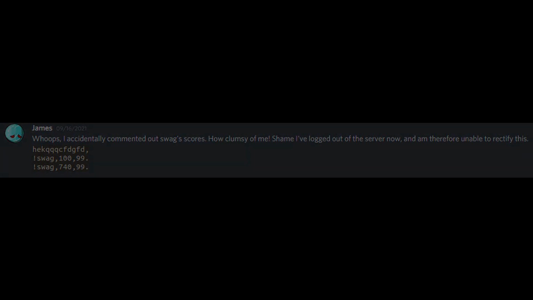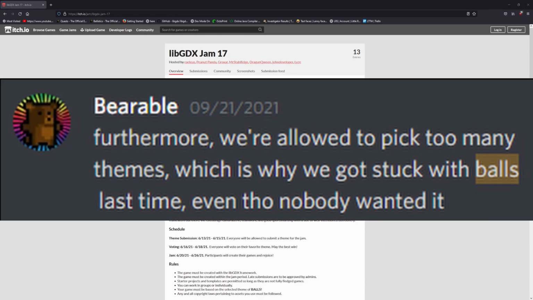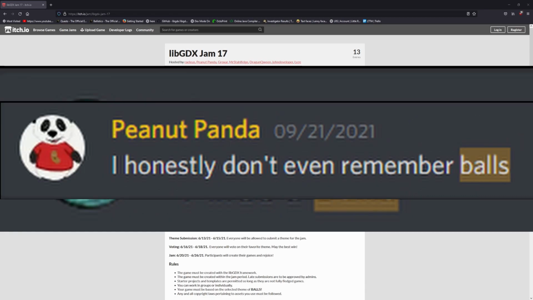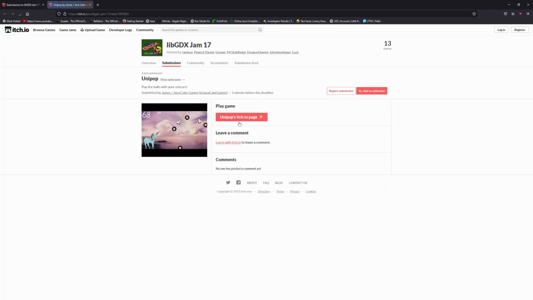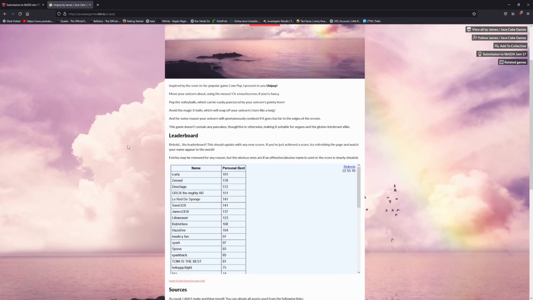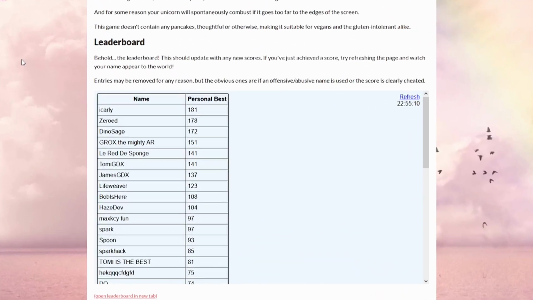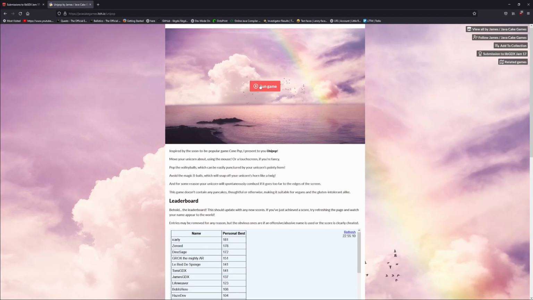Let's investigate. The theme of the game jam we're looking at was called Balls, a fan favorite for sure, as it still gets brought up every new voting season. As for the specific entry we're looking at, it's called Unipop, from Java Cake Games, or rather, as we know them, a person named James. And we can see that they have this phenomenal leaderboard down here right below the game. Currently, iCarly is in the lead with 181. Let's see if we can beat their score.